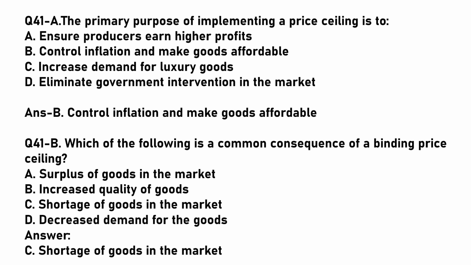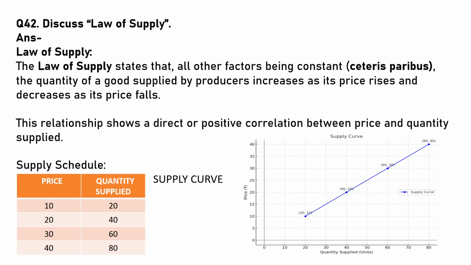The primary purpose of implementing a price ceiling is to do what? The primary purpose is to control inflation and make goods affordable and available to all. Which of the following is a common consequence of a binding price ceiling? A binding price ceiling causes a shortage of goods in the market. Option C is correct.